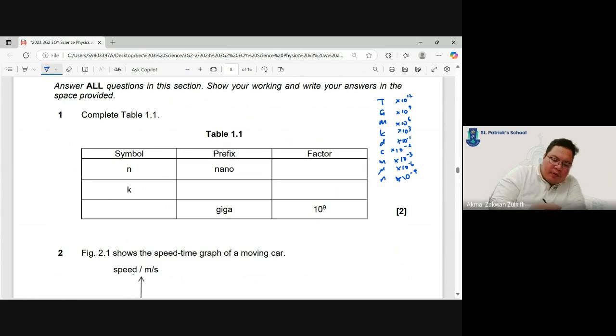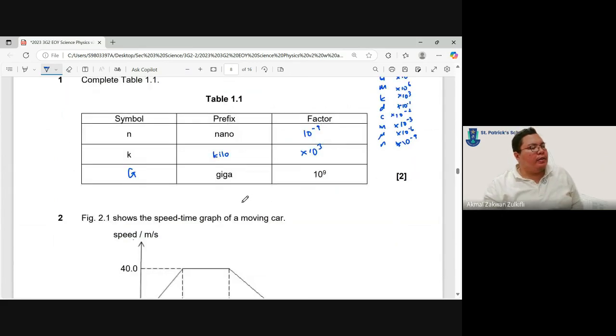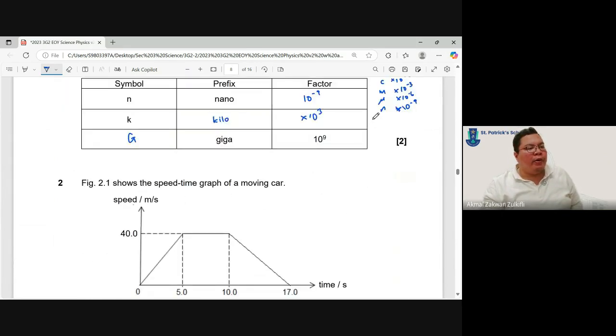Nano is times 10 to the power -9. Kilo is times 10 to the power 3. And giga is capital G. Remember, M, G, K, T: T, G, M are all capitals, the rest are all small letters. And one mu here.